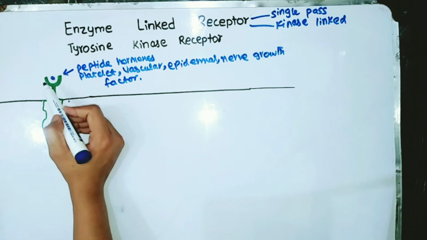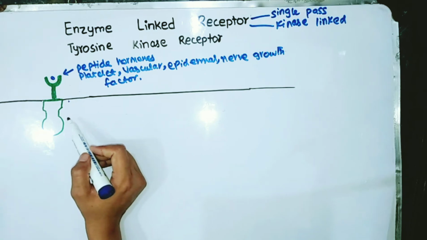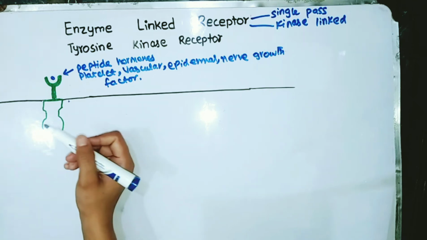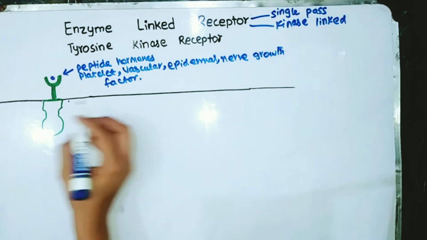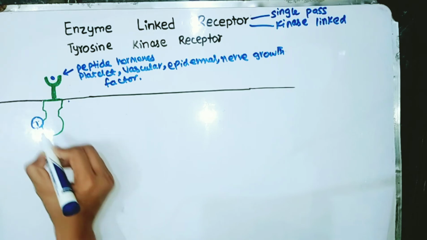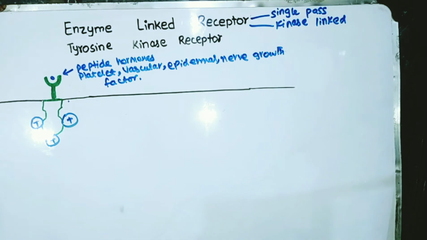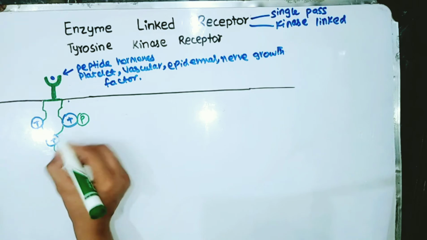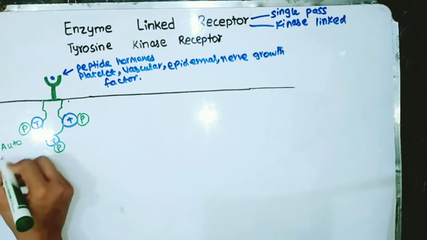When the ligand binds in the ligand binding domain, this activates the effector domain, and the effector domain in response phosphorylates its own tyrosine residues, which is known as autophosphorylation.